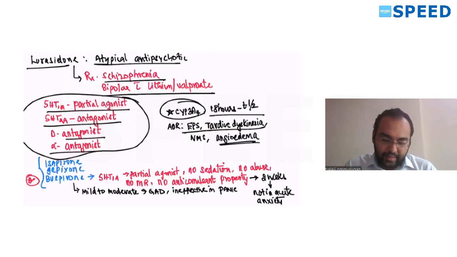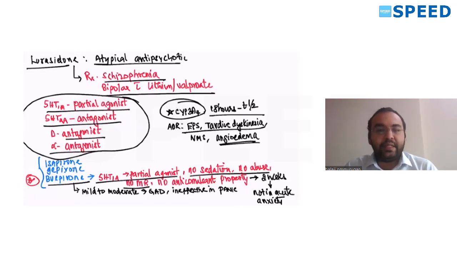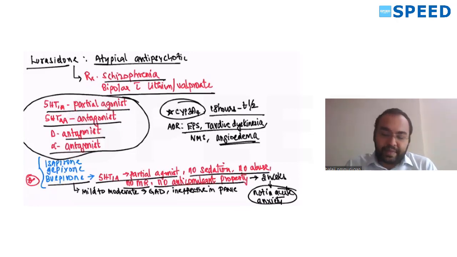What is the other choice we have? Buspirone. Buspirone has 5-HT1A partial agonistic action, no sedation, no abuse, no muscle relaxant activity, no anticonvulsant property. It takes a longer time to act, so it is not used in acute anxiety. It is mainly used for anxiety. Even though it has partial agonist action, it is not used for depression.